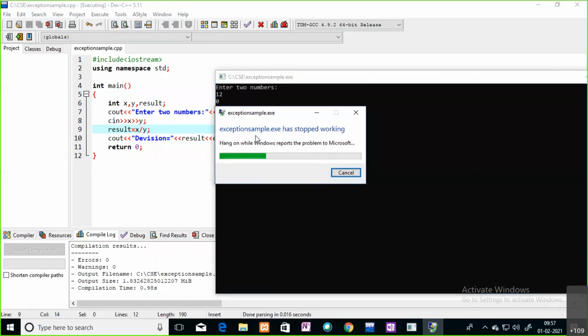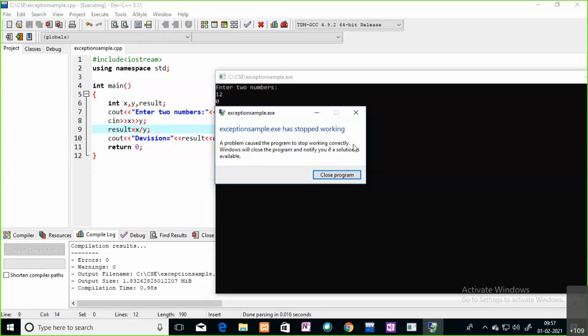You are seeing some message, right? Exception: sample.exe has stopped working. Are you seeing this message? Yes, sir. A problem caused the program to stop working correctly. That means while running your code, because of some statement, your program is going to stop in the middle of your execution itself. This particular situation you can call an exception, or you can say a runtime error. Runtime errors are the errors which can occur at the time of running your code. Because of the exception, your program is going to stop abnormally.